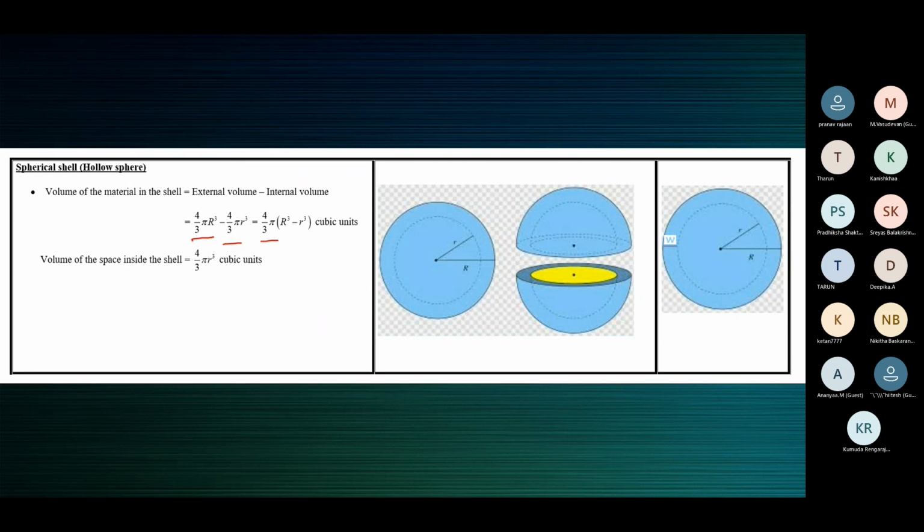Ma'am, a doubt. Yes. Ma'am, that 4 by 3 pi, capital R cube minus small r cube, still we can simplify, no ma'am, by using a cube minus b cube. No, we are not factorizing here, so you don't have to do that. That will only make your calculation lengthy.